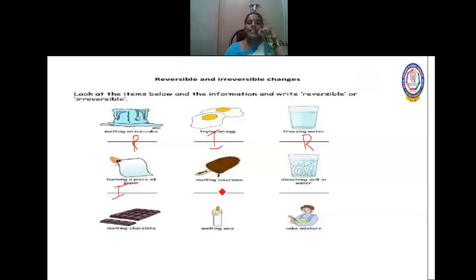Melting ice cream, it is a reversible change. Dissolving salt in water is a reversible change. Melting of chocolate is a reversible change. Melting of wax, reversible change. Cake mixture, irreversible change.